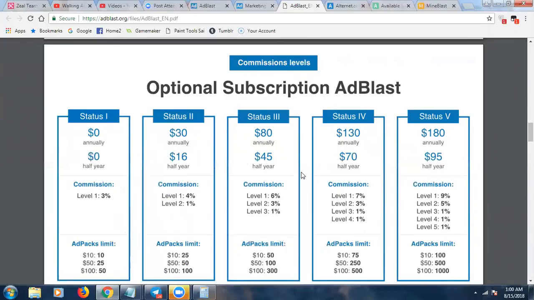You would just have to pay for the optional subscription. But let's say you're a status 5. You can actually max out the comp plan where you get 9% on your first level referrals, 5% on your second level, and then 1% on your levels 3, 4, and 5. And then look at this. You can have a much bigger limit to the ad packs you can have in your account. You can have 1,000 $100 ad packs, for example. So obviously, you can have a much bigger account.